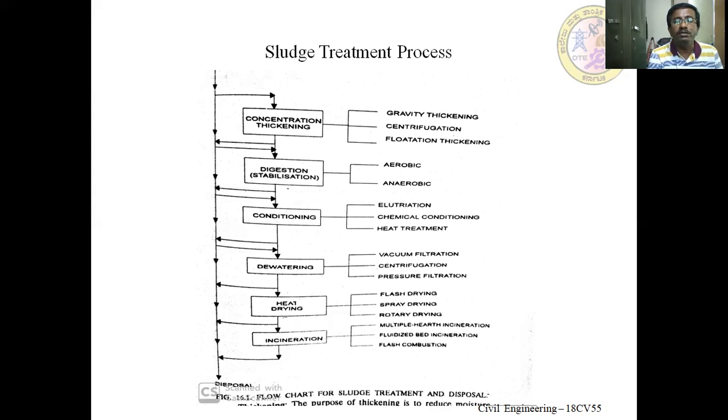Dewatering is the process in which we remove the water from the sludge. Methods include vacuum filtration, centrifugation, and pressure filtration. The main purpose of introducing any such system is dewatering, which means removal of the moisture content present in the sludge. By that, the thickness of the sludge is reduced, and it is also possible to reduce the concentration of organic matter present in it.